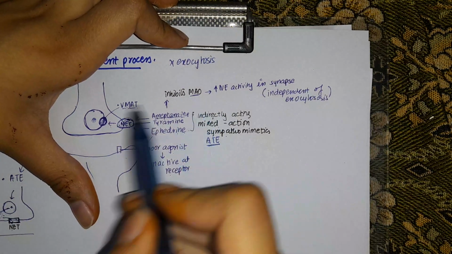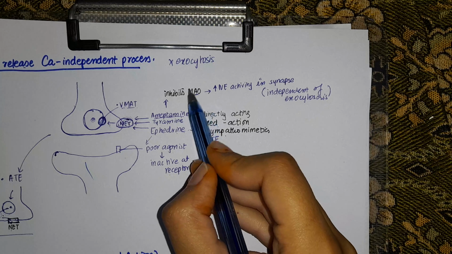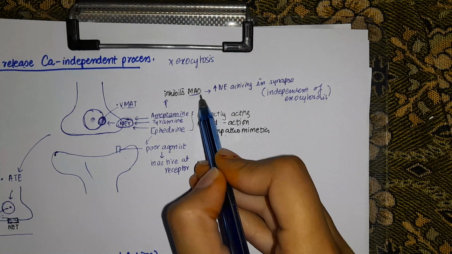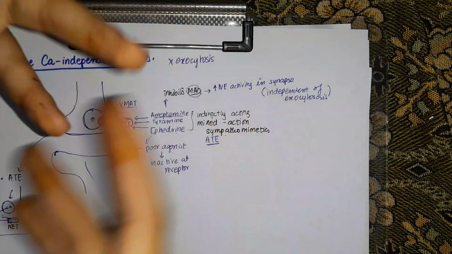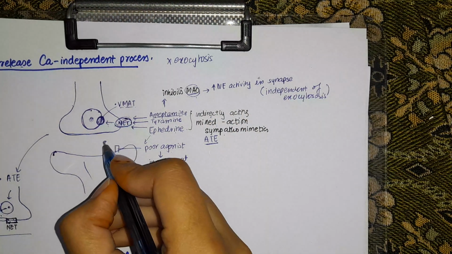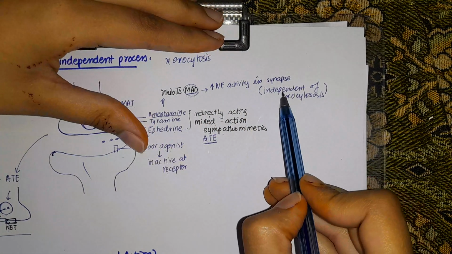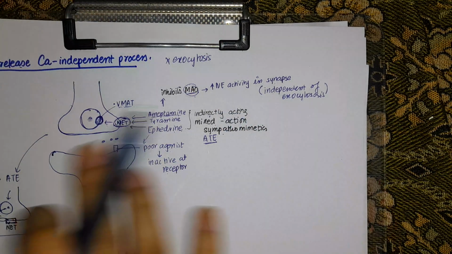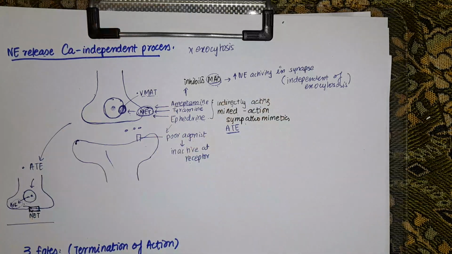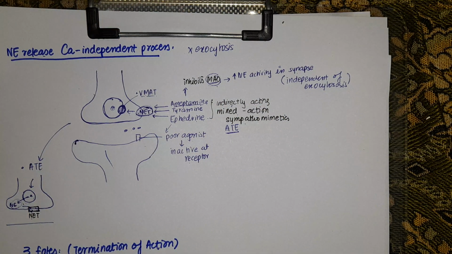And whenever it inhibits the enzyme, as you know, this enzyme is involved in the metabolism of norepinephrine. So when this enzyme is inhibited, what will happen? Norepinephrine will stay in the synaptic cleft. It will not be metabolized, and it will increase the activity of norepinephrine in the synapse. So this was the calcium independent process not involving exocytosis, whereas the other process was calcium dependent and relied on the coming of an action potential, but the fates are very much the same.